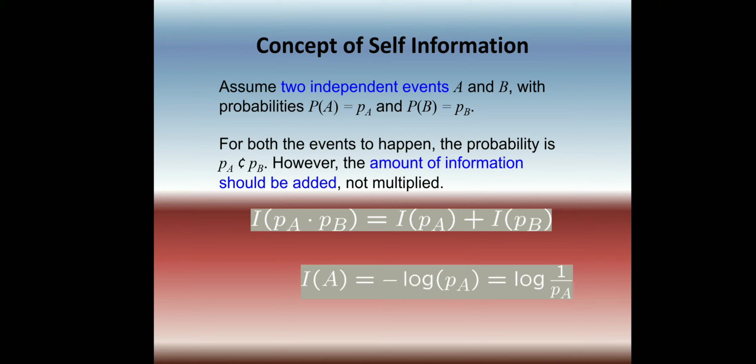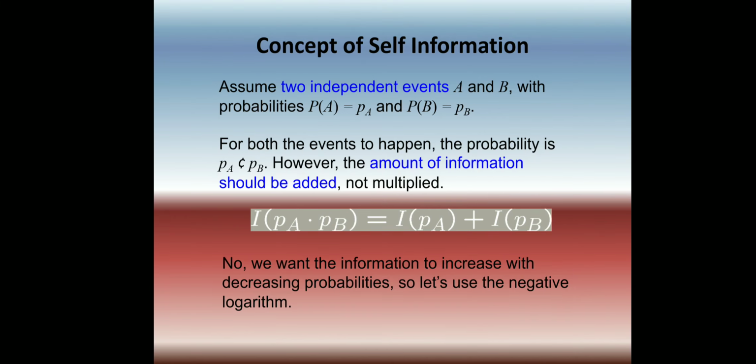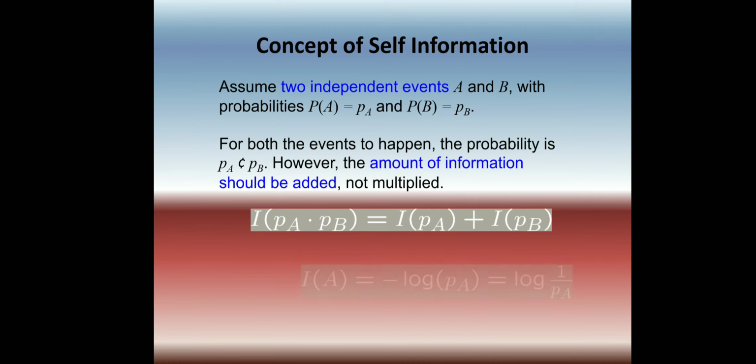This negative sign is due to the fact that when the probability increases, the information decreases, or when the information increases, the probability decreases. So the negative logarithm is because they are inversely proportional.